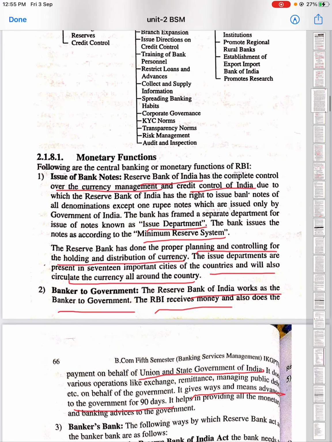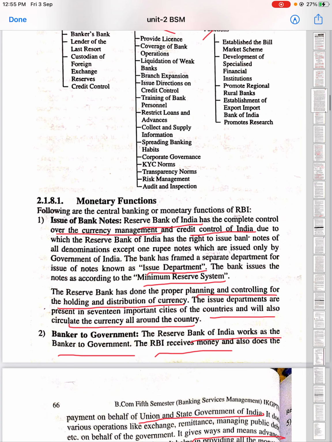Monetary functions, the first one is the issue of banknotes. Since we all know that RBI is the only one that has the monopoly of controlling the currency and having the overlook of credit control of India. So basically we can say that the Reserve Bank of India is known as the issue department, and the bank also maintains certain reserve which is known as the minimum reserve system.